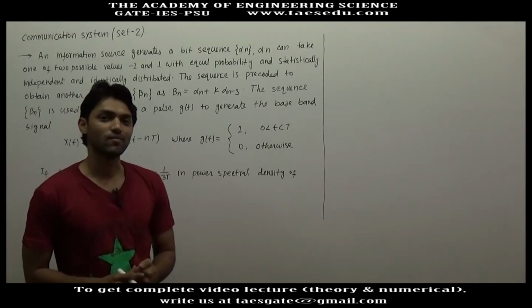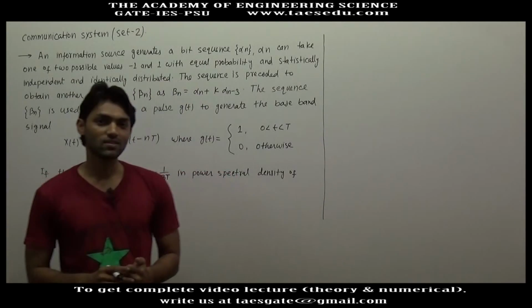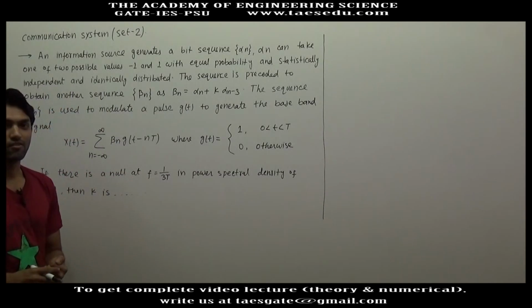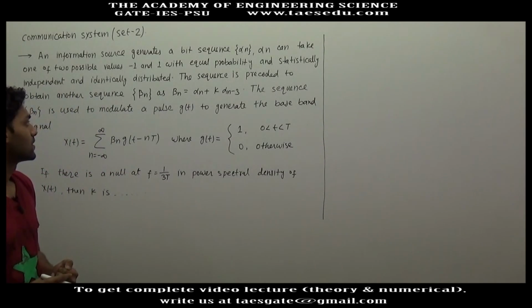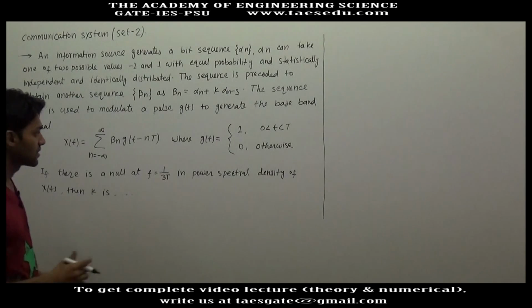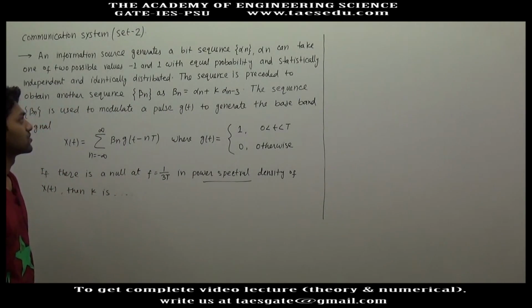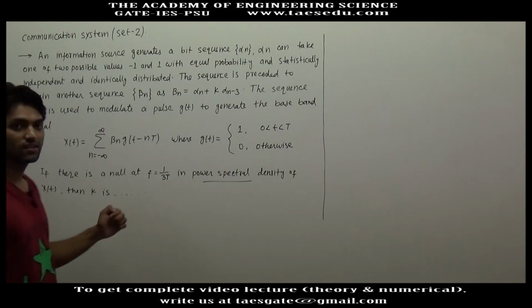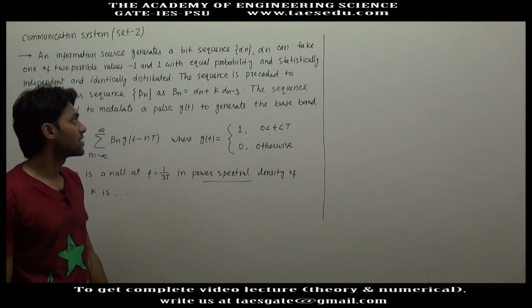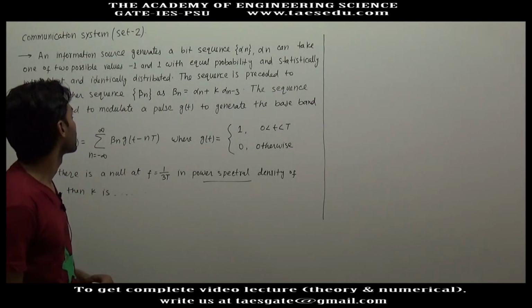This is a good question of communication system, and it involves many concepts like probability of a random variable, autocorrelation functions, and power spectral density also. So first I am reading this question, and we will try to understand the question step by step, then we will proceed to the solution.